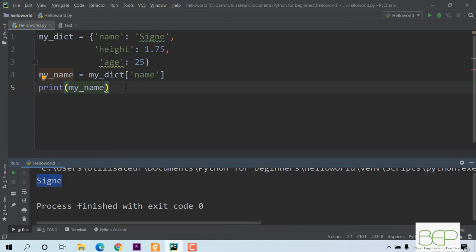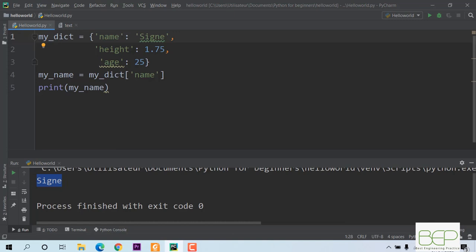Imagine the case where instead of just giving one name, I want to give my first name and my last name. One way of doing this could be to have a key for first name and another key for last name. But I want to show you a more powerful and aesthetic way to do this in Python.